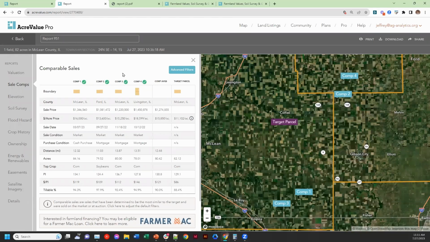Again, going back to the presentation, what this represents is sale records of recent properties from the nearby area. These will help you determine the potential land value for the property I'm interested in. That essentially means let's take a look at when these properties sold, some as recently as a couple months ago, and how much they sold for. Using that primary information, as well as some of the other maps and information about the sales, we can start to estimate what the value is going to be for this particular property.